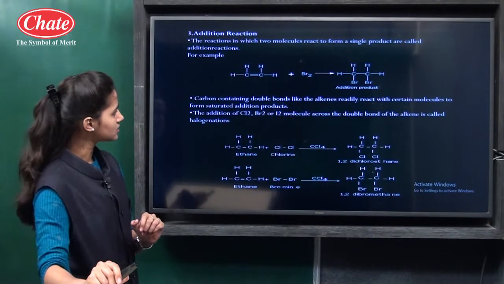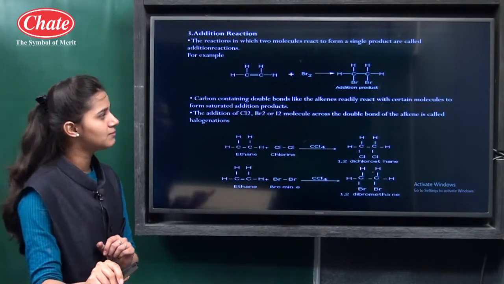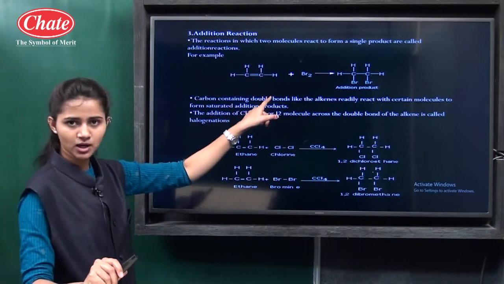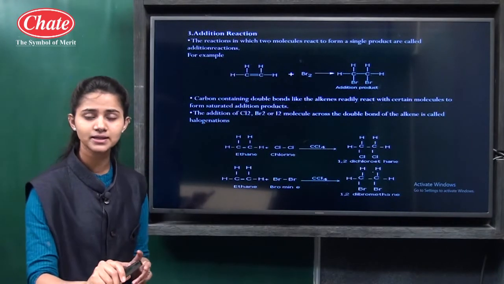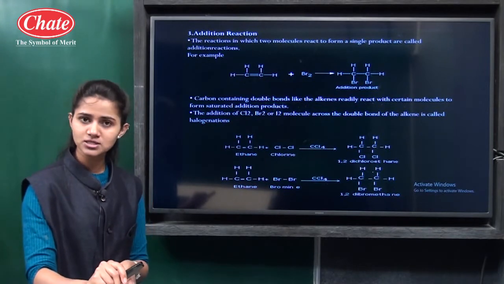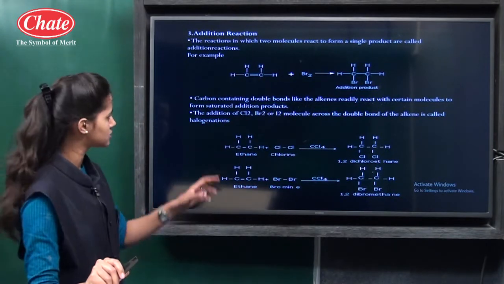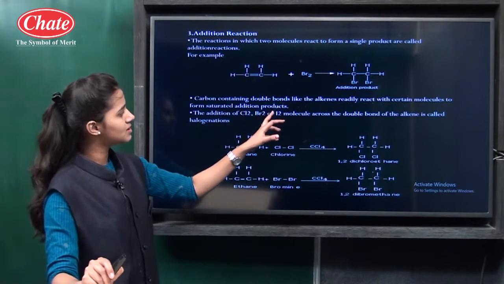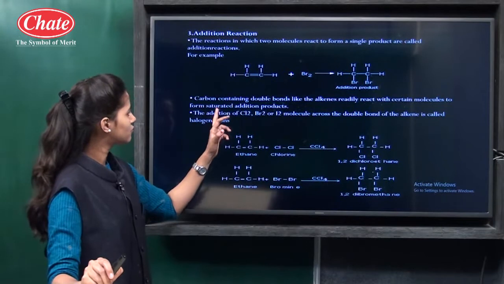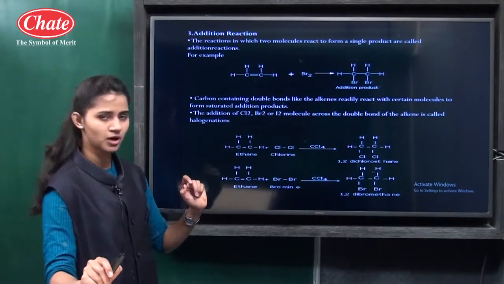Then carbon containing double bonds, like alkenes. We know that in unsaturated hydrocarbons, if a double bond is there, then they are called alkenes, and if a triple bond is there, then they are called alkynes. When carbon containing double bonds like alkenes readily react with certain molecules, they form a saturated addition product.